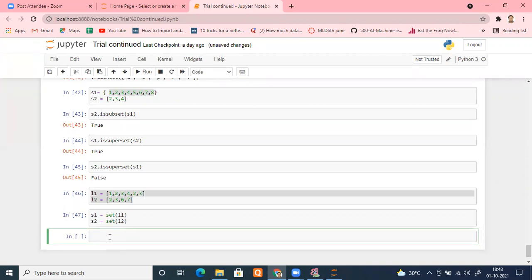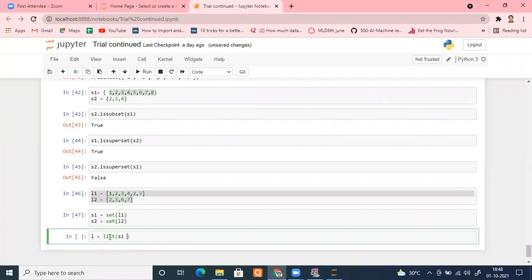Why do we need print? We need a list now. We need list of S1 dot intersection S2. We can create a new list, let's say L, equal to list of S1 dot intersection of S2.